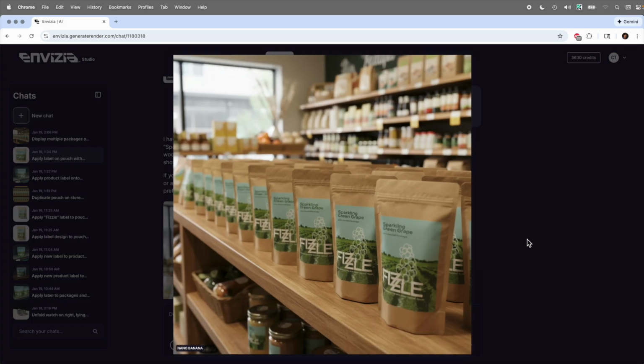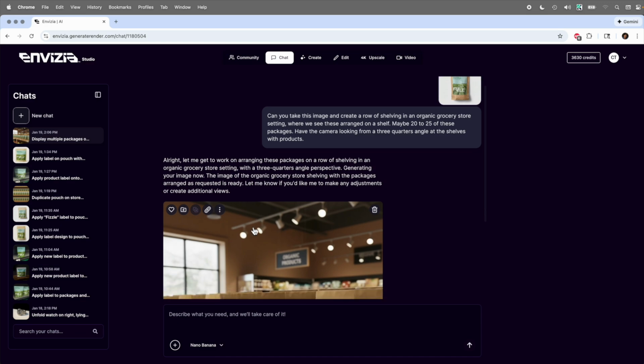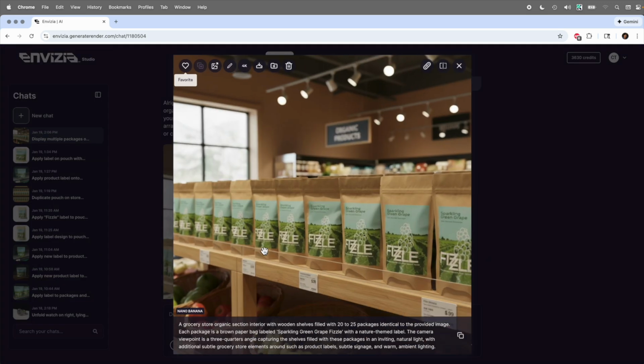And there we go. So you could have it give you a couple of variations and ideas of these, but this is a great way of visualizing what your product could look like. I also had done another generation in its own chat window, and it gave me a very similar type of image. So it's worth testing multiple images out to see if one gives you the best visual that you want.